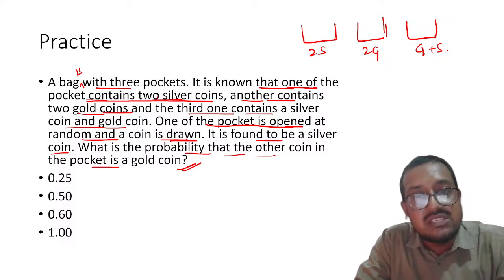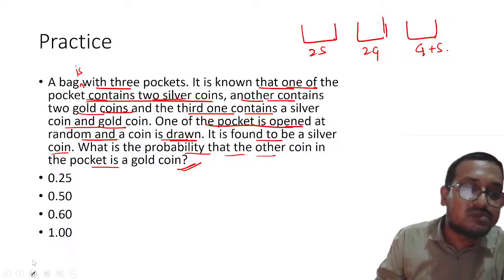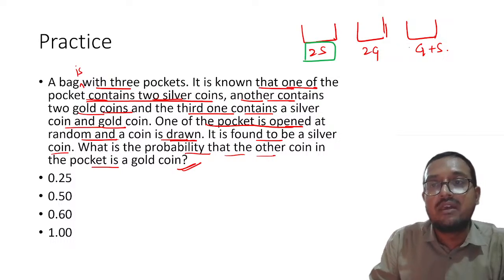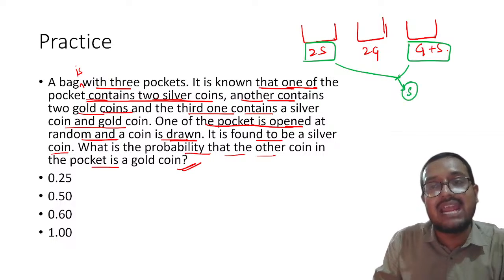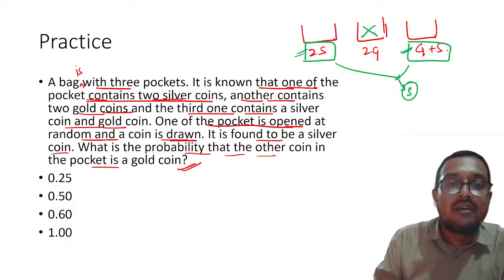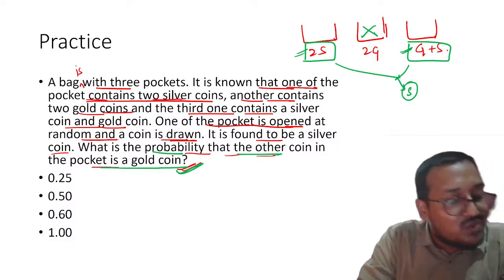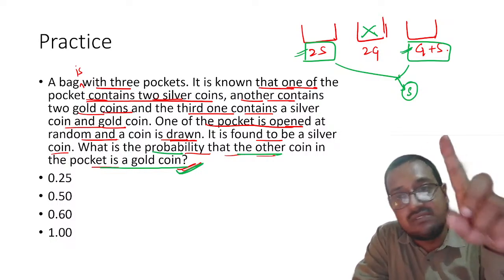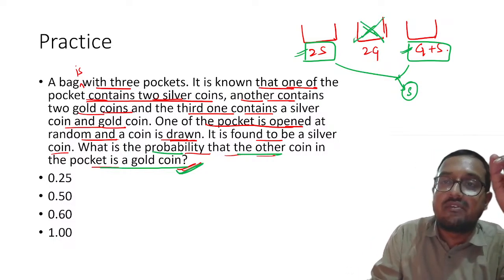Understood? The question is asking conditional probability. So they have found a silver coin. So my dear students, please remember we have got a silver coin, right? So the silver coin came out from this or this. Clear? So there is a silver coin for sure. We know that the bag had a silver coin, so it can be this or this. This is totally ruled out, right? What is the probability that the other coin in the pocket is a gold coin? My dear students, if you look carefully, since we know that this bag had one silver coin, we have picked out that silver coin. So obviously we will rule out this thing. We will totally rule out this thing.